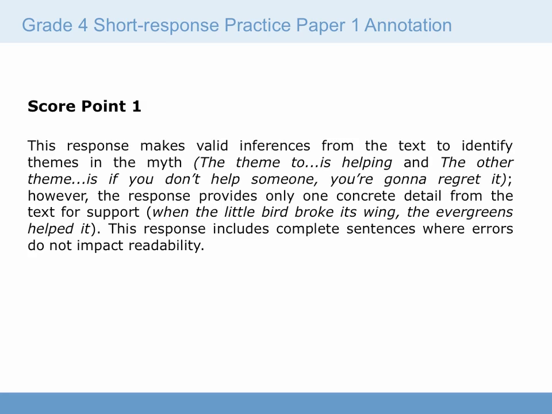The student identified helping, and then if you don't help, you're going to regret it. But there's only one concrete detail included from the text. The student said when the little bird broke its wing, the evergreens helped it. So there's the one detail. The student has a theme, actually 2 themes, but the prompt requires 2 details and 1 theme. In this case, this response is scored as a 1.